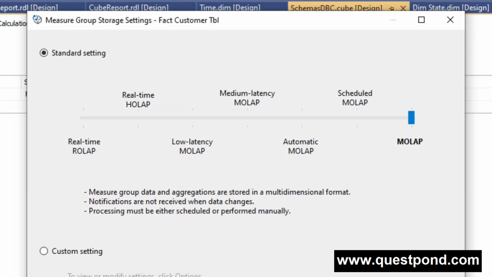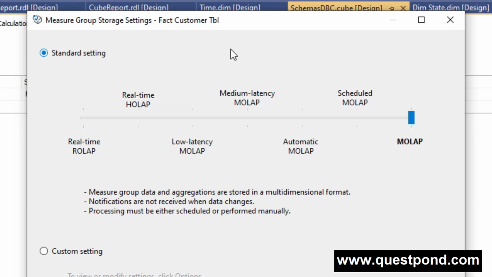Okay, so the only problem with this storage type is that latency is very high, because the data inside the cube will only get refreshed when the cube is processed. Okay, so this is the most used default storage type, which gives you the complete query performance and the optimized aggregation storage. Okay, now let's come back to our next one, the second one, that is ROLAP.